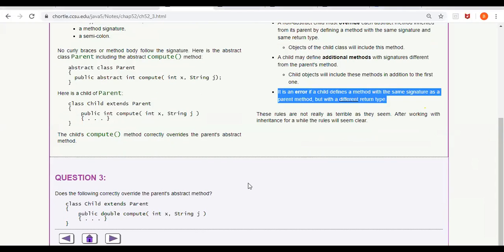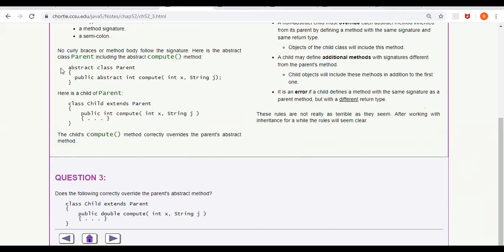Now you see this code. Assume there is a parent class like this, abstract class Parent, and there is an abstract method, public abstract int compute, and it takes two arguments, int x comma String j.